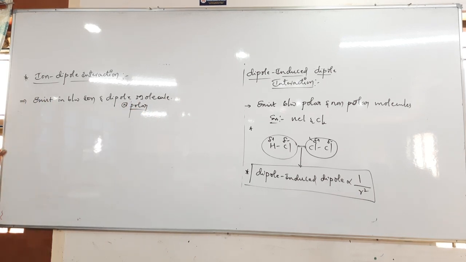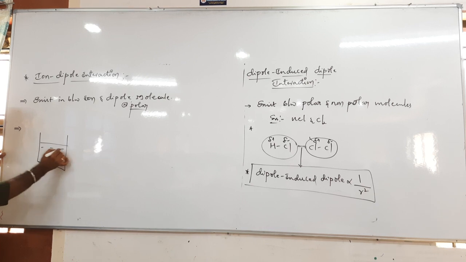Suppose if I take sodium chloride in water, then we will see the ion dipole interactions. Yes, by the way, water is a polar molecule.